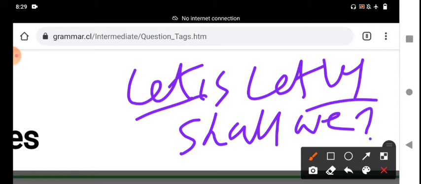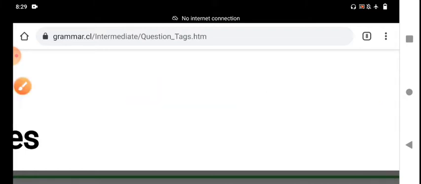We should remember this rule, my dear students. In this class, the first rule is, if the sentence or statement starts with let or let's, we should write the question tag shall we.